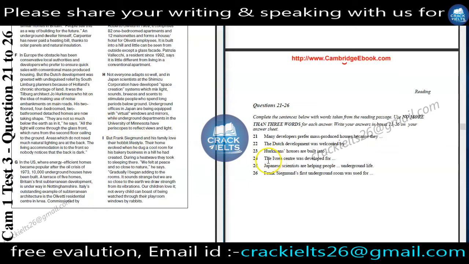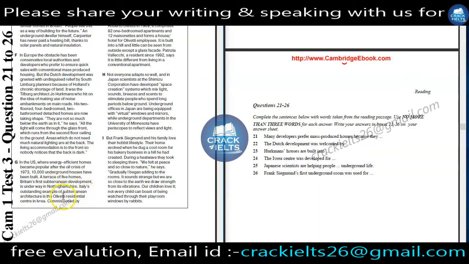Now question number 24. The Iberia Center was developed for. Iberia Center and developed for, these both are our keywords. Now we will find our answer in paragraph G, because here we can find some information about this center. We will read from here: a terrace of 5 homes, Britain's first subterranean development, is underway in Nottinghamshire.